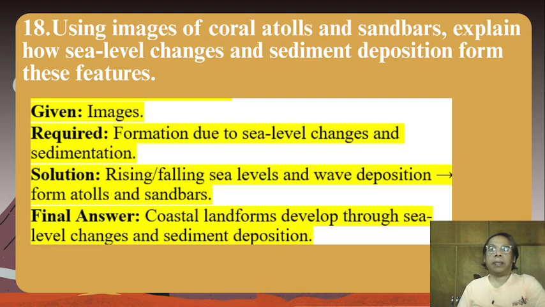So we're given the images, and required formation due to sea level changes and sedimentation. Solution. Rising or falling sea levels and wave deposition would mean formation of atolls and sandbars. Final answer. Coastal landforms develop through sea level changes and sediment deposition.